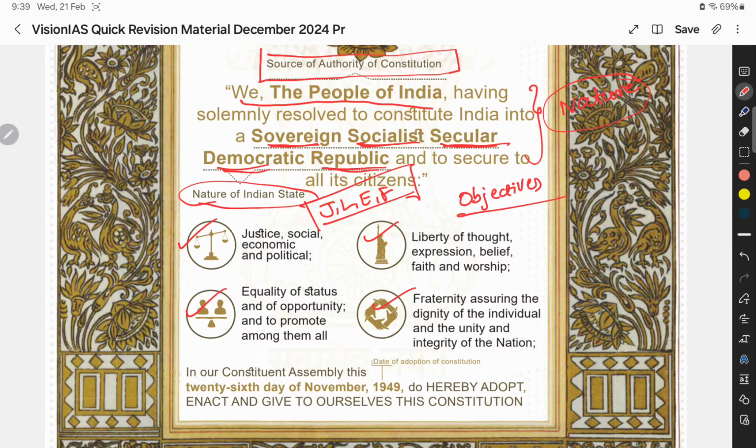In some exams they ask what the order is. Apart from this we need to remember the order of the nature of the state also: sovereign, socialist, secular, democratic, republic. These are the things to keep in mind from the exam perspective.